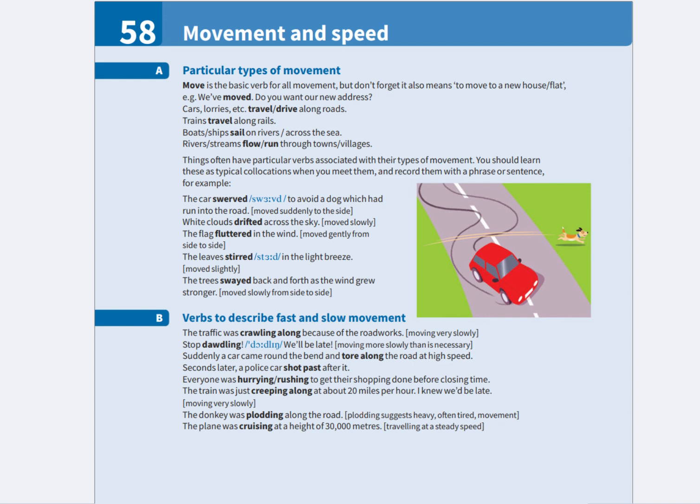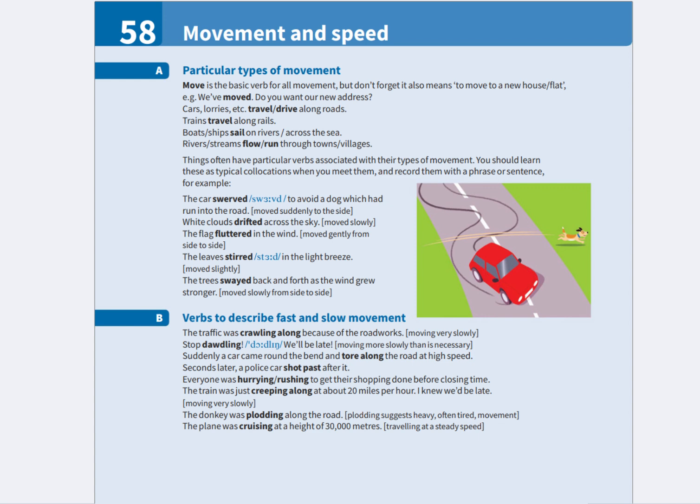A. Particular types of movement. The verb move is the basic word for all kinds of movement. It can also mean changing the place where you live. For example, we have moved. Would you like our new address?